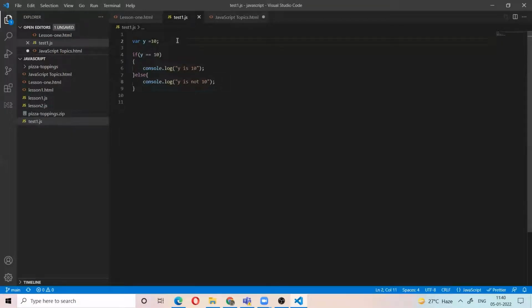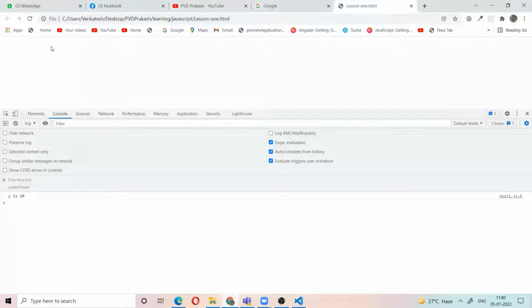For example, if I use y double equal to 10, now it will go to the first statement, because even though y is a string, we use double quotes, it will take the string as a number, then y equal to 10. So y is 10.